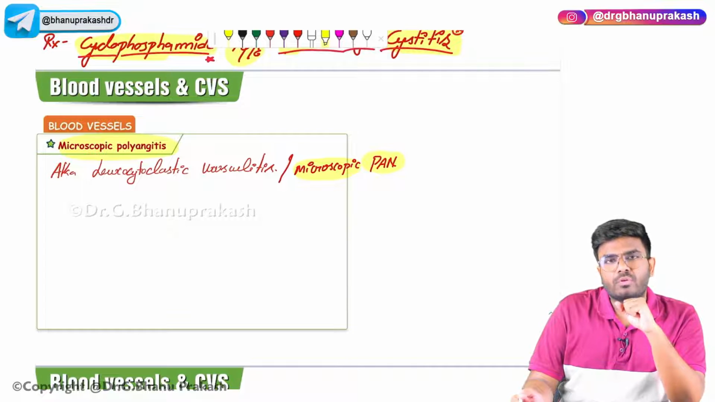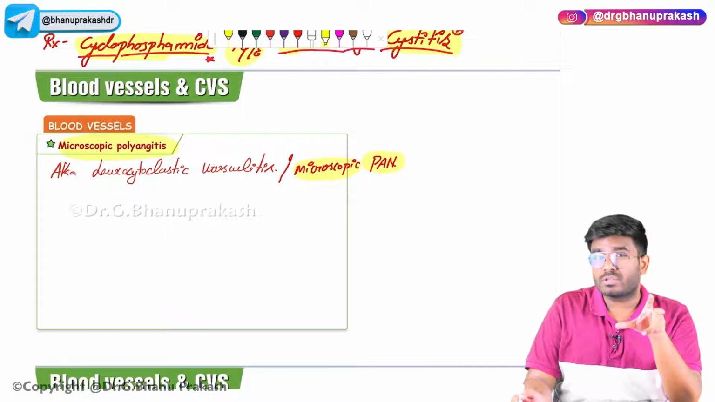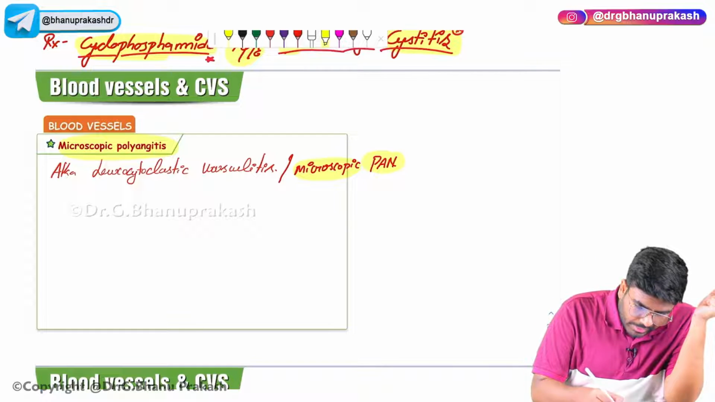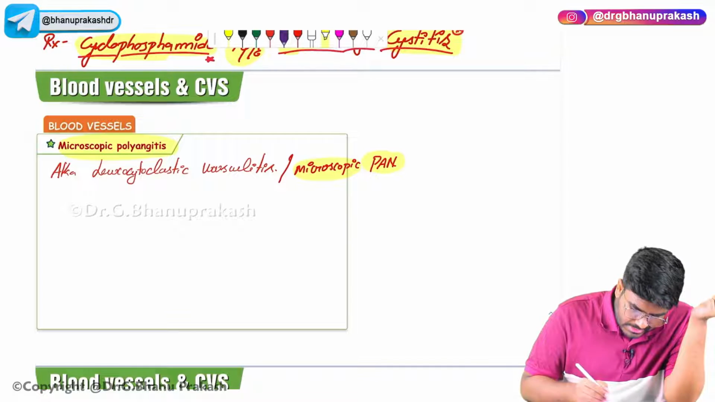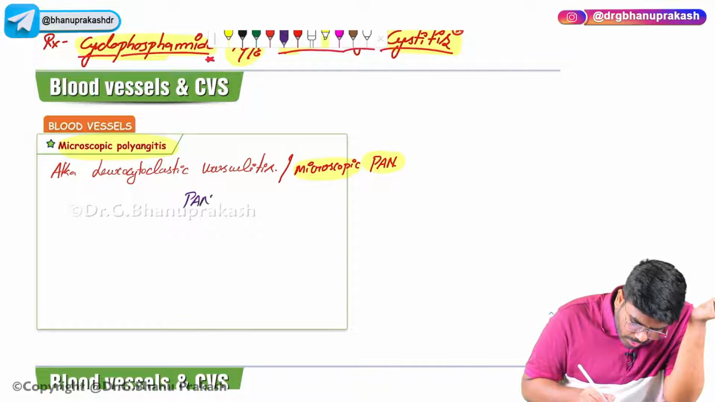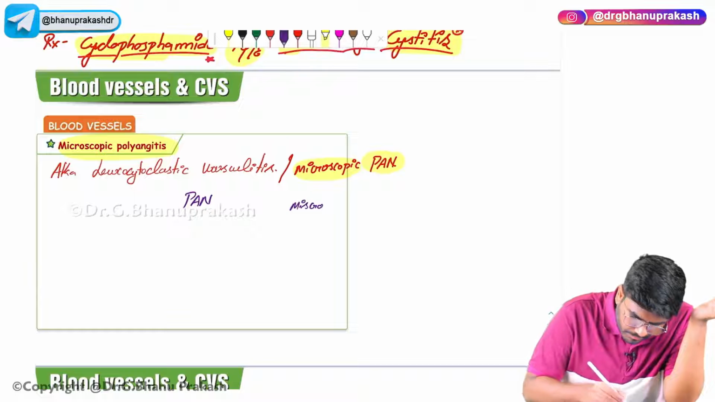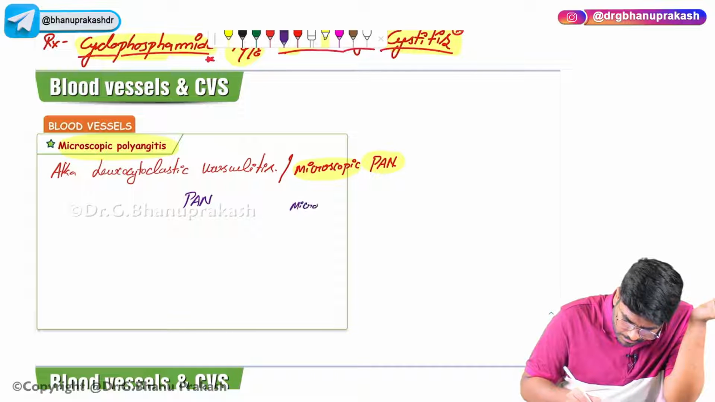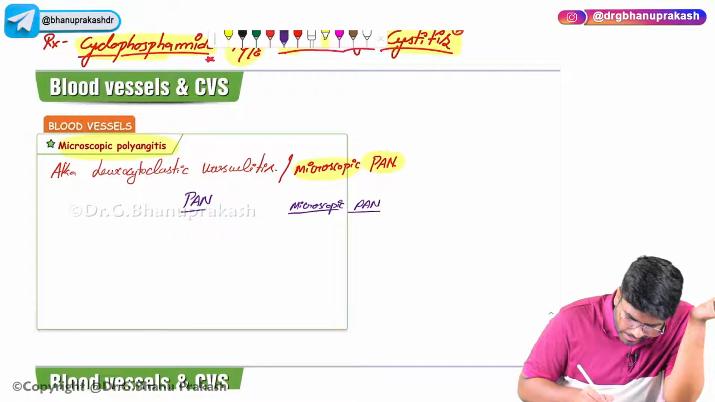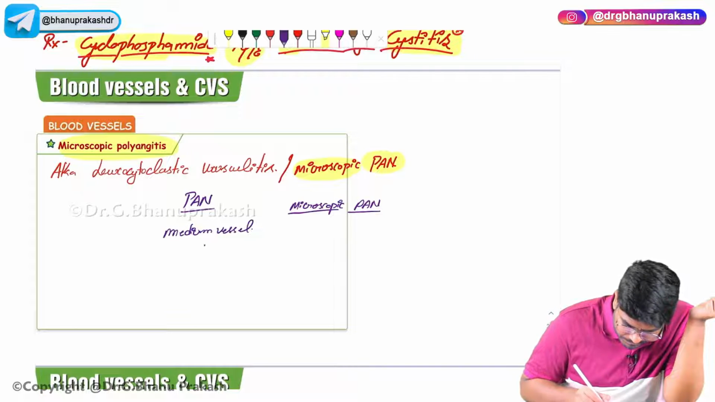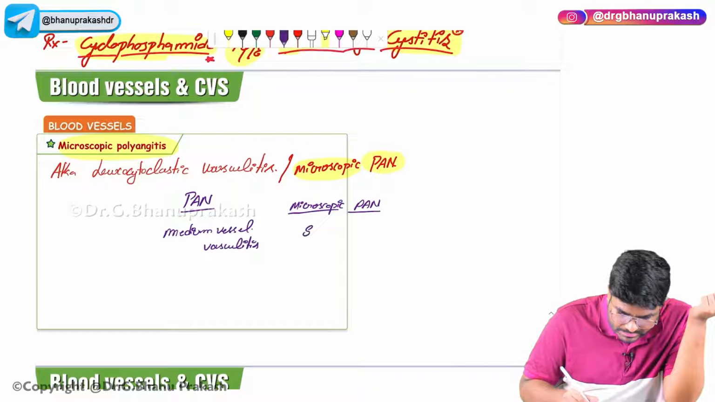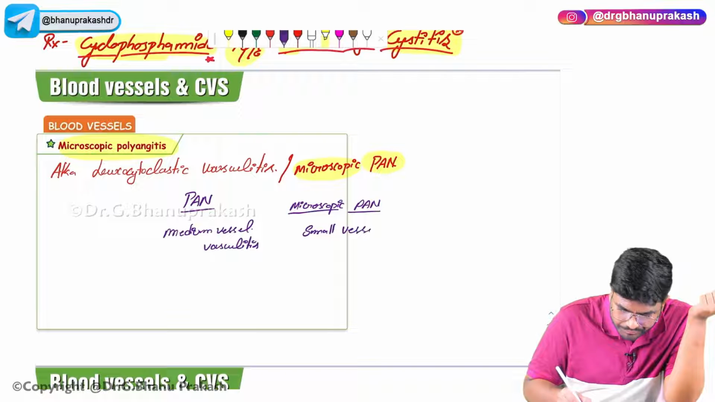Why are we comparing it with polyarteritis nodosa, why are we taking the word PAN here? Let me tell you some important similarities and differences. Now, let's write polyarteritis nodosa over here. Now, let's write microscopic PAN here. PAN is a medium vessel vasculitis. But microscopic polyangiitis is a small vessel vasculitis.